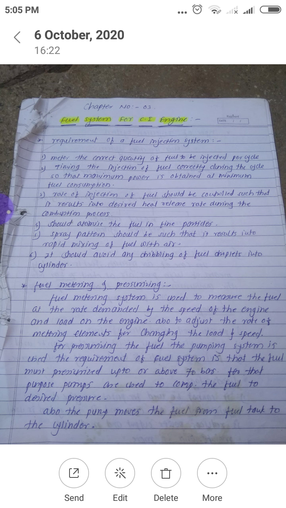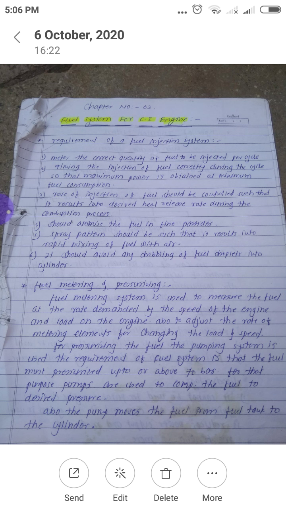To avoid this, we have to measure the correct quantity of fuel supplied to the engine. So this is the first basic requirement. Whatever the fuel supply system is, it should supply the metered or correct quantity of fuel to be injected per cycle.